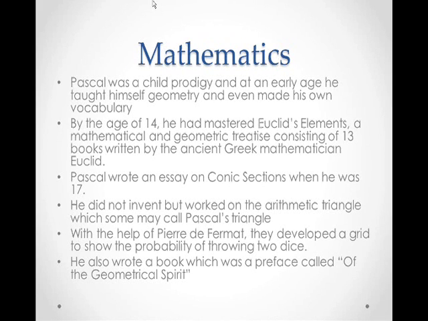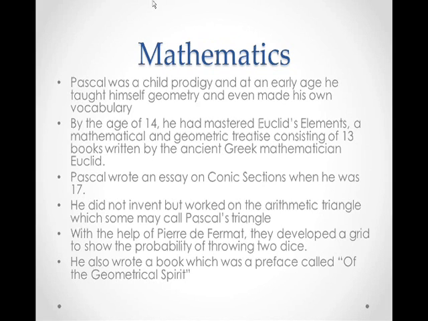These books were a collection of definitions, postulates, propositions, and mathematical proofs of propositions. The 13 books also covered Euclidean geometry and the ancient Greek version of elementary number theory. It also included an algebraic system known as geometric algebra. Pascal wrote an essay on conic sections when he was 17.